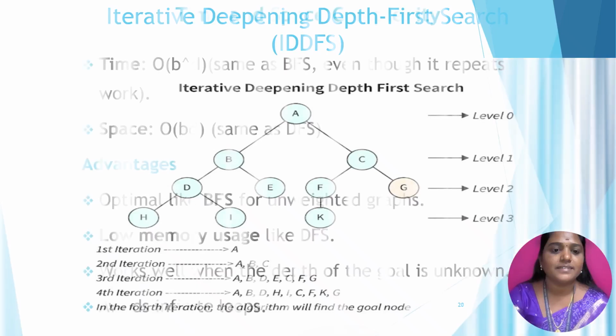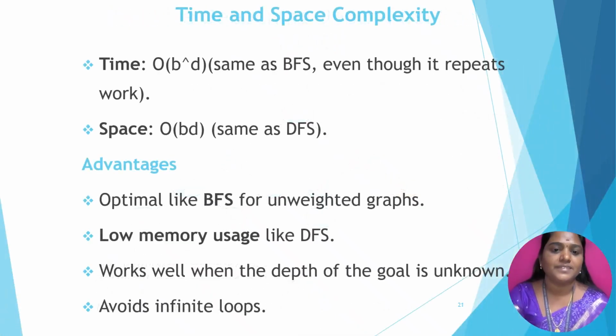Next we discuss the time and space complexity. We already know about the time complexity because it is a combination of BFS and DFS, so it provides the order of B to the power of D. Then the space complexity is represented as the order of B into D, the same as depth first search.